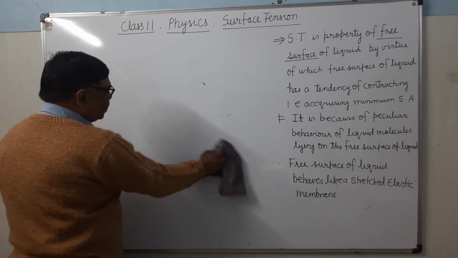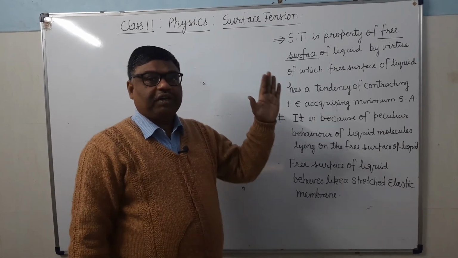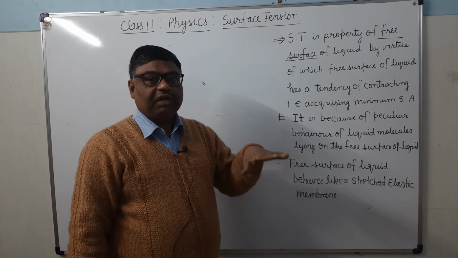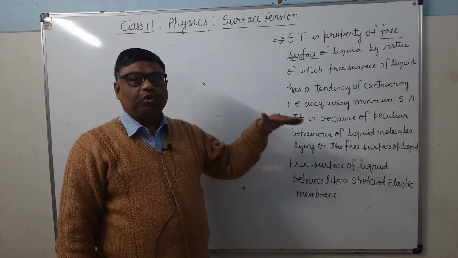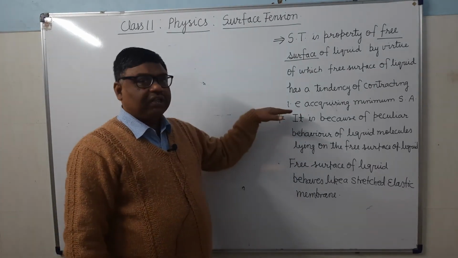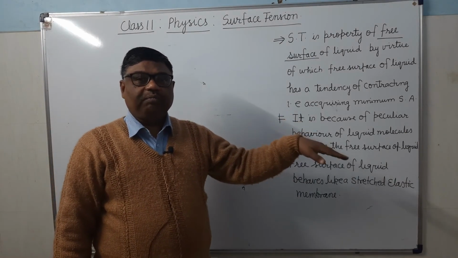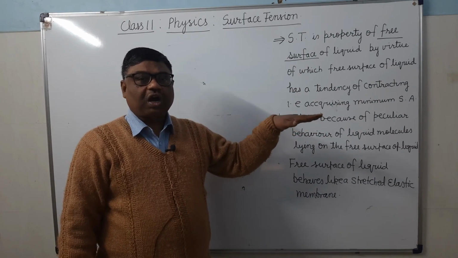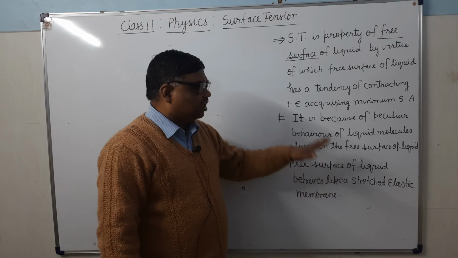So see here, what is surface tension? You can see once again, surface tension is the property of the free surface of a liquid, not of the bulk molecules. Bulk मतलब जो liquid के अंदर है उनकी property नहीं है. It is the property of those molecules which are lying on the surface of the liquid. What is the property? Because of this property, the liquid surface is trying to acquire the minimum surface area. It's clear? Means the liquid surface is trying to contract, it is trying to shrink. It is behaving like a stretched membrane.